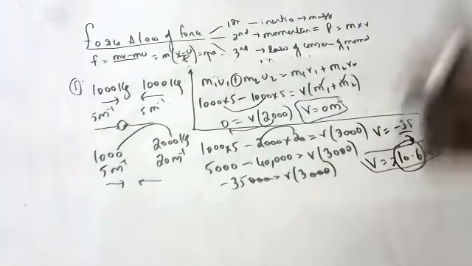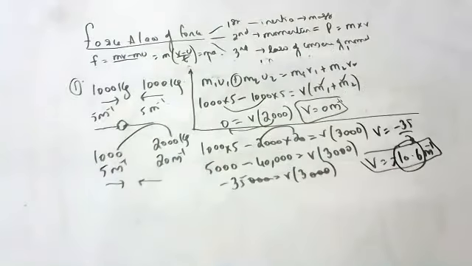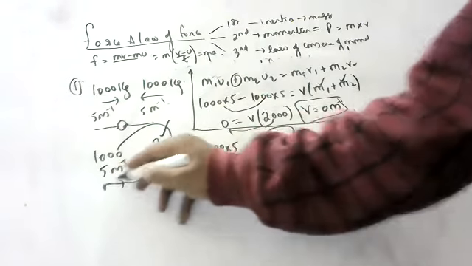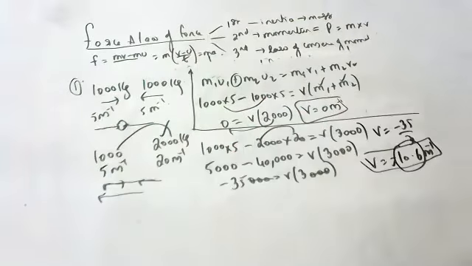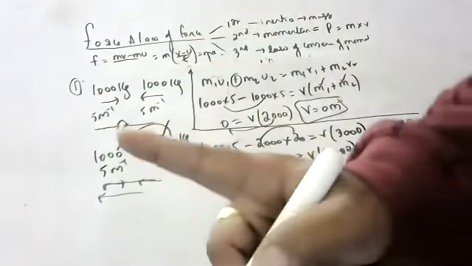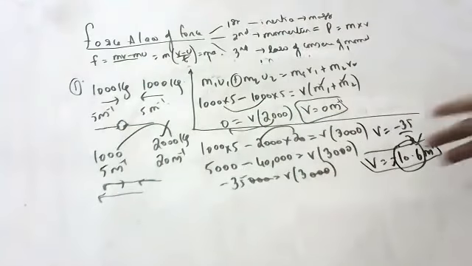You will ask me, sir, in which direction, this direction or this direction? Common sense, children, you tell me which direction. Whichever body is heavier, that will push it. So both of them will go in the left direction with 10.6 meters per second, because the heavier body will have more inertia, and it will give that to the other, and it starts moving towards that side. You should understand it like that.